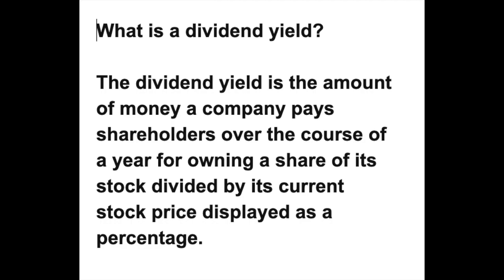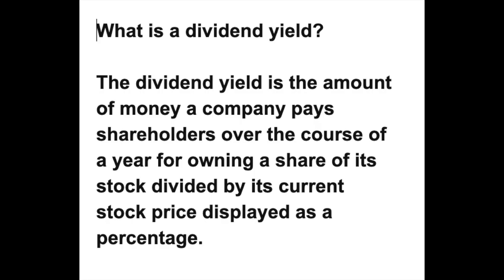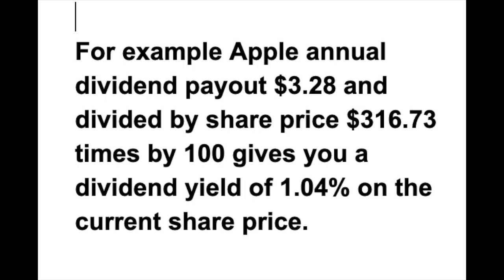The dividend yield is the amount of money a company pays shareholders over the course of a year for owning a share of its stock, divided by its current stock price, displayed as a percentage. For example, Apple annual dividend payout of $3.28 and divide by the share price, which is currently $3.1673. You times that by 100, gives you the dividend yield of 1.04% on the current share price. Compared to AT&T, there's a dividend yield of 6.75%.